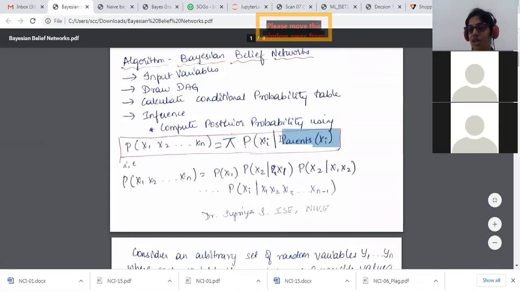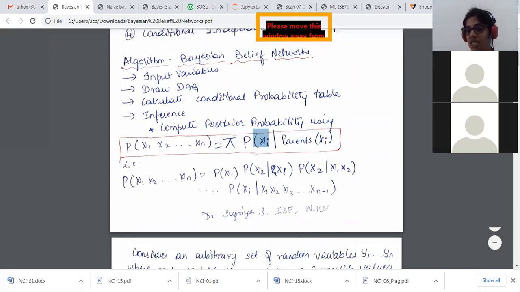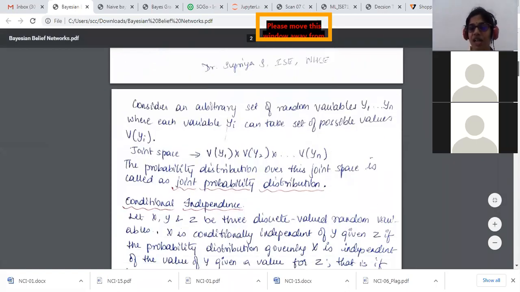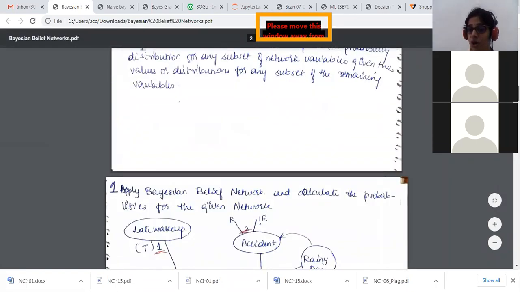This definition tells us it's a product of P of xi, whatever node you're taking, dependent on its parent nodes. Suppose, just as an example, x1 to xn. I'll take the probability of x1, then the probability of x2 given x1 as the parent, and so on. There is some theory over here; I'll come back to the theory later. First, let us solve the problem.